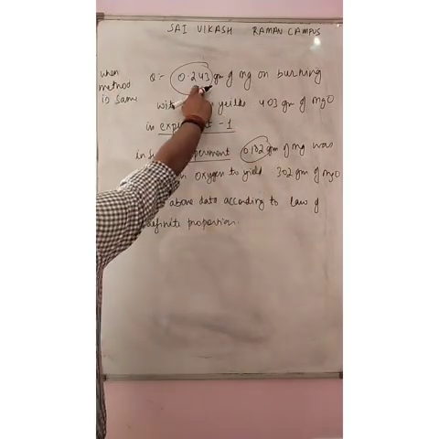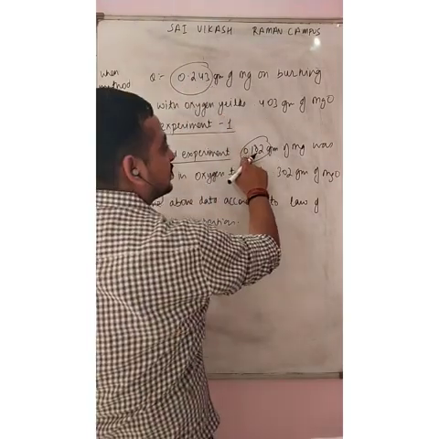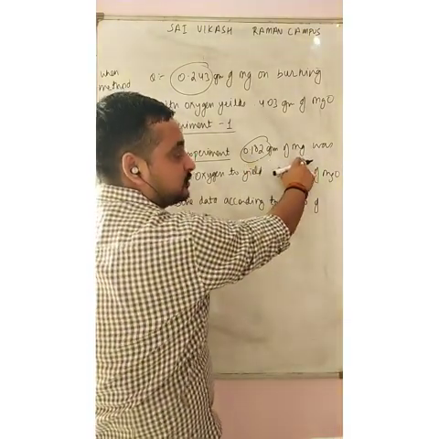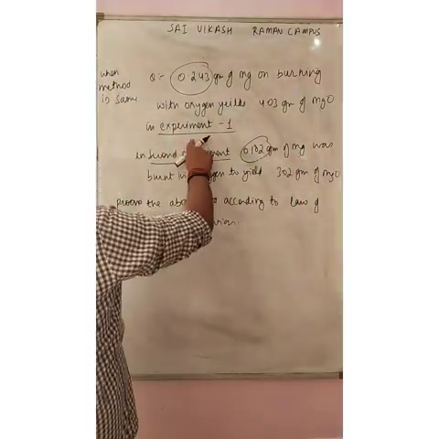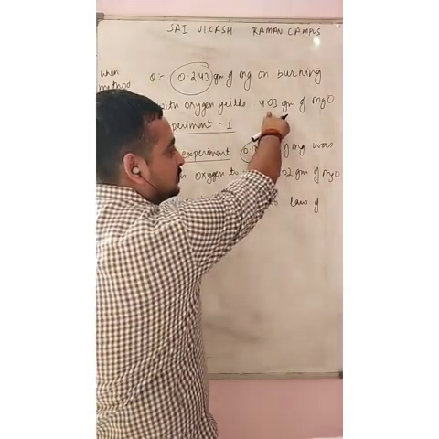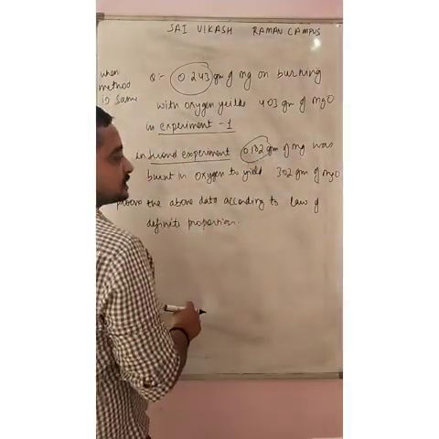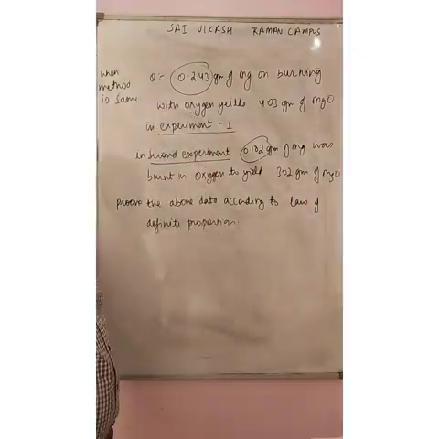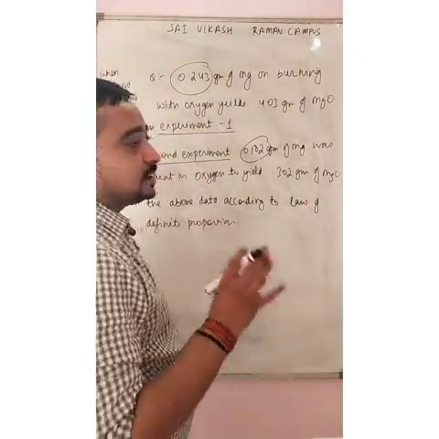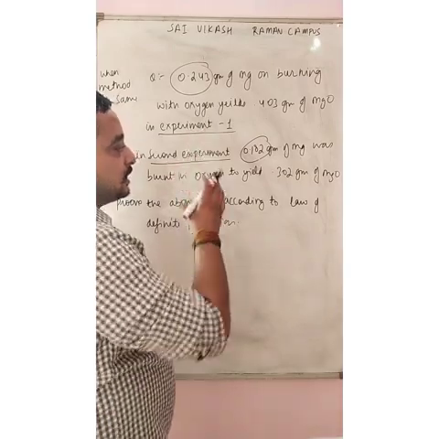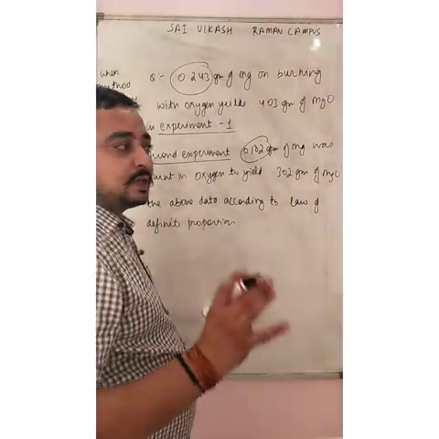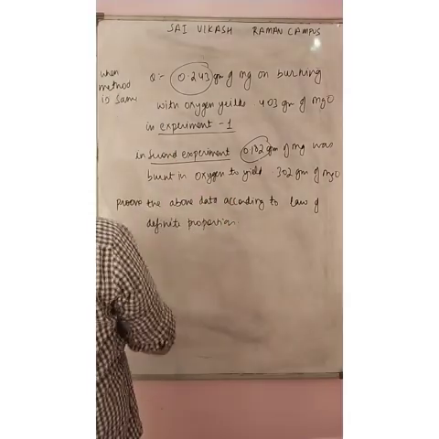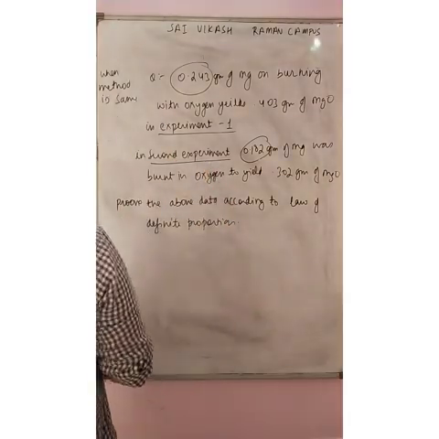In the first case 0.243 gram was burning, and in the second case 0.182 gram of magnesium was burning, and in the first experiment it yielded 0.403 gram of MgO, and in the second experiment it yielded 0.302 gram of MgO. So we are going to prove whether this example shows that the law of definite proportion is correct or not. So just write it down.